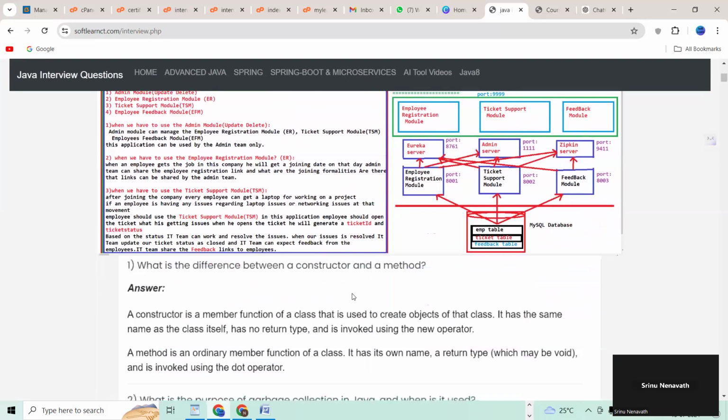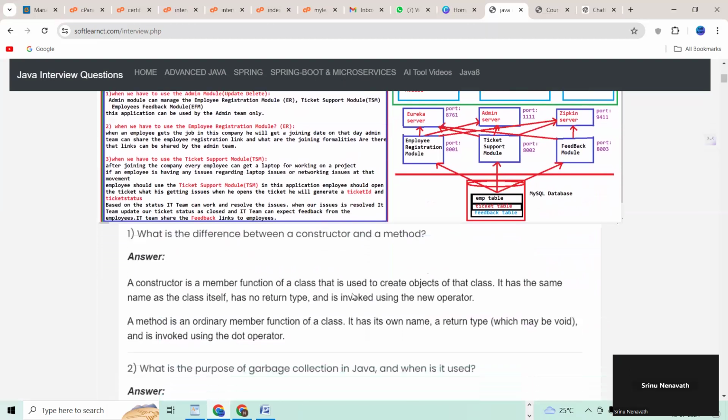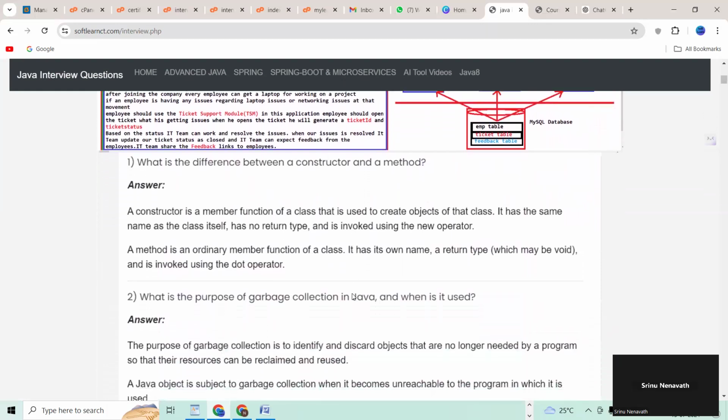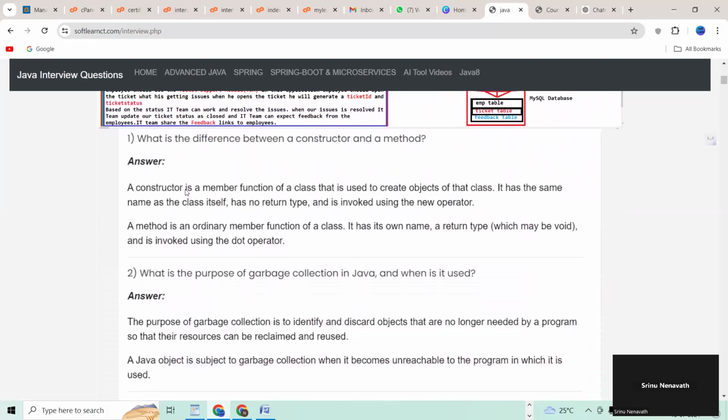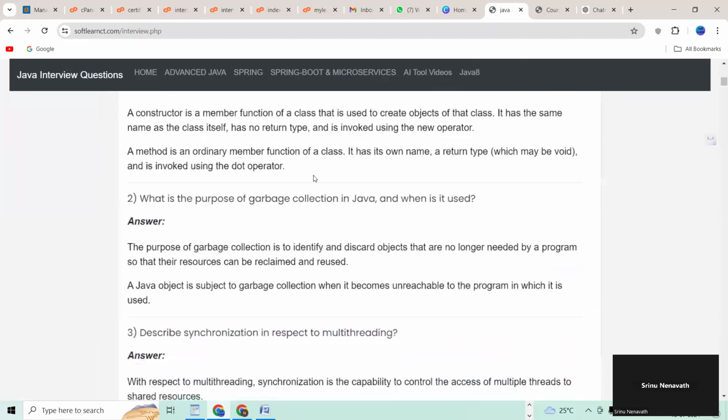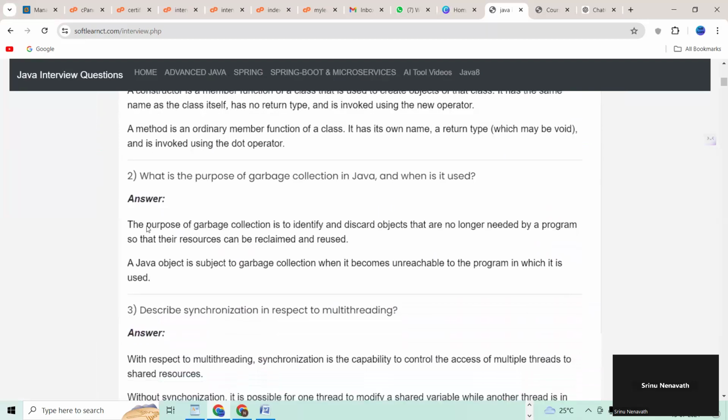This is the second question, and this is the Java section, right, guys? For Java, I'm providing almost 100 questions, and you people can check them. What is the difference between constructor and method? Second question, what is the purpose of garbage collection in Java and when is it used? I'm going to provide that answer also, but the data is not copied. You people can read properly and get it into your mind, guys. It will be very helpful for you in interviews.